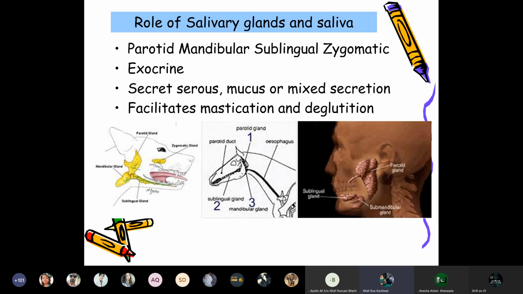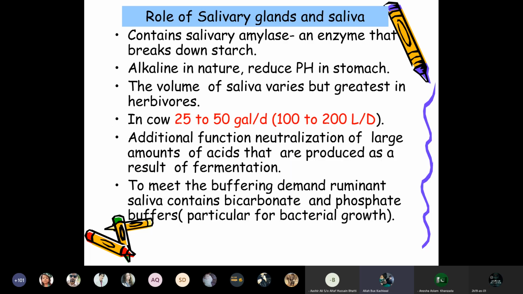These glands produce serous and mucus secretions, which mix with the food and make a bolus, and facilitate the swallowing of the food into the digestive tract through the esophagus.